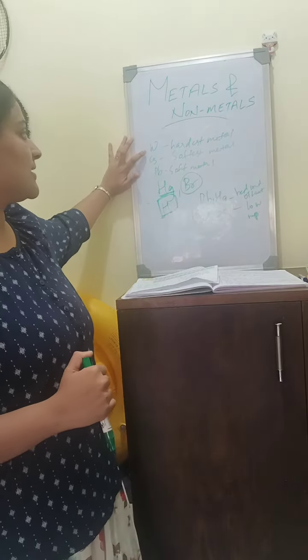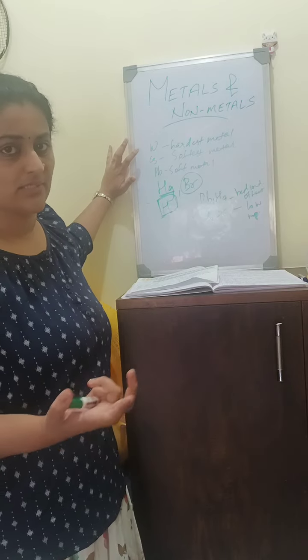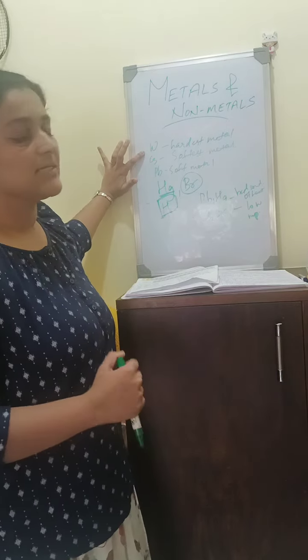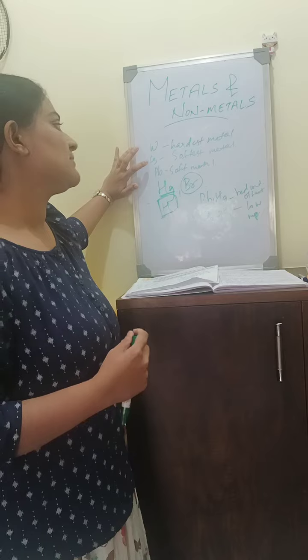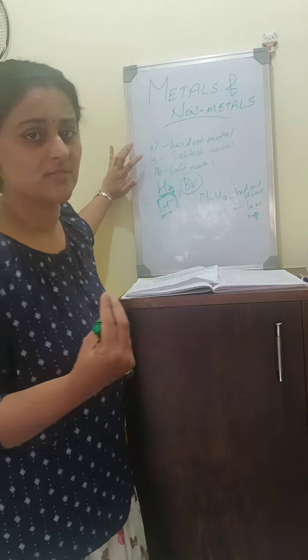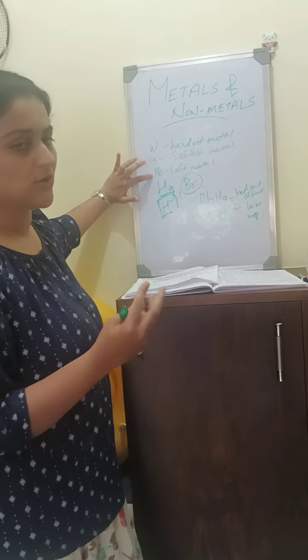Which is the hardest metal? A question can come, right? Tungsten is the hardest metal. Cesium is the softest metal. And lead is also a soft metal.